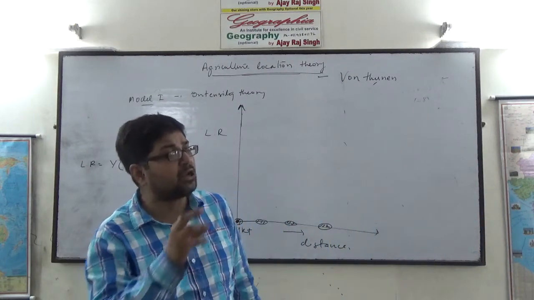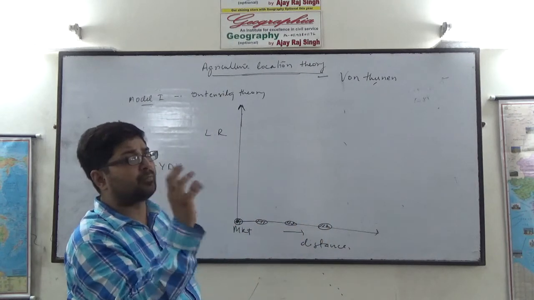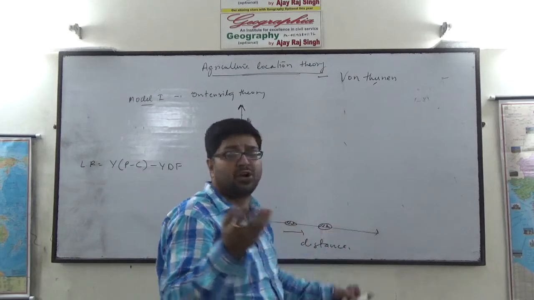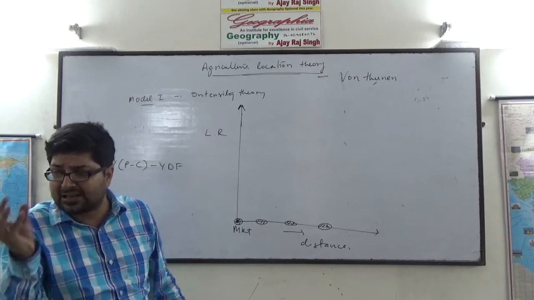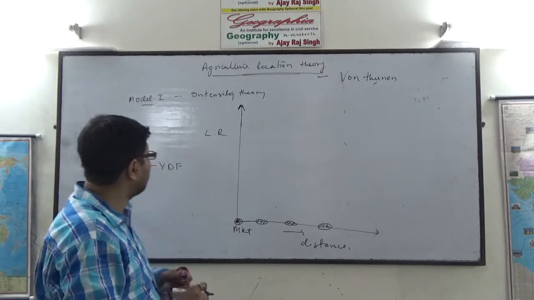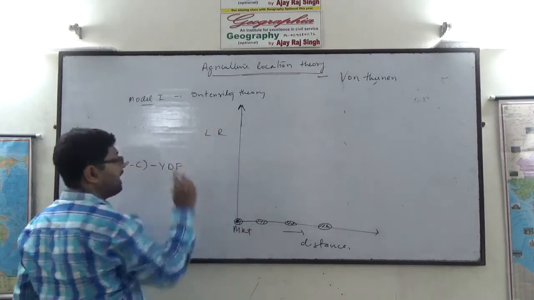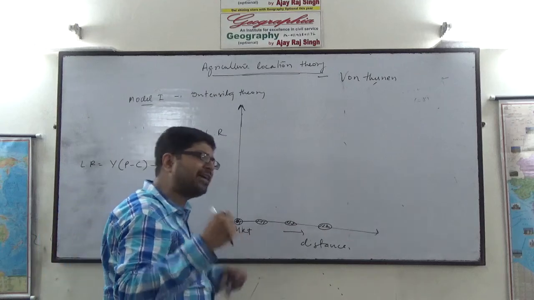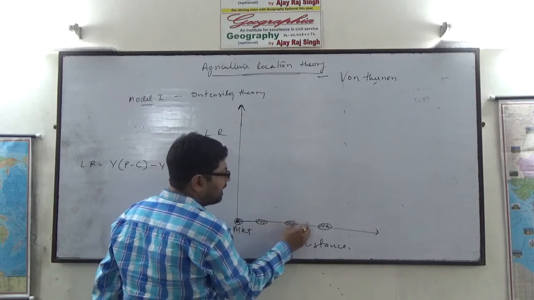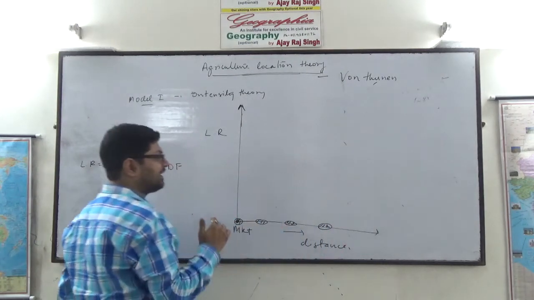Intensive cultivation means where the production per unit area is more. Near the market, every farmer tends to have intensive cultivation. But as the farmland is located away from the market, the intensity of cultivation goes on decreasing.